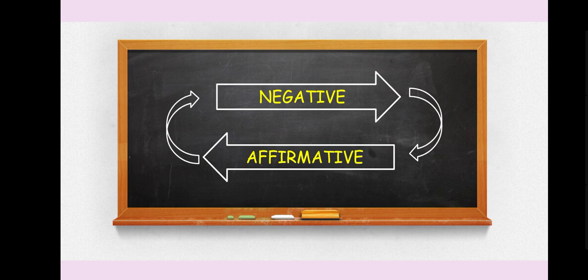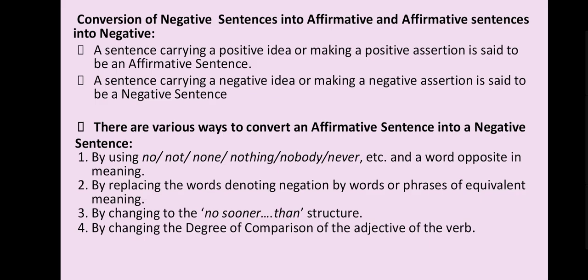First we will learn conversion of negative to affirmative and affirmative to negative kind of sentences. Conversion of negative sentences into affirmative and affirmative sentences into negative. Now you should know what is an affirmative sentence and what is a negative sentence. Let's see the definition of it. A sentence carrying a positive idea or making a positive assertion, means the sentence states something positively, that is called an affirmative sentence.